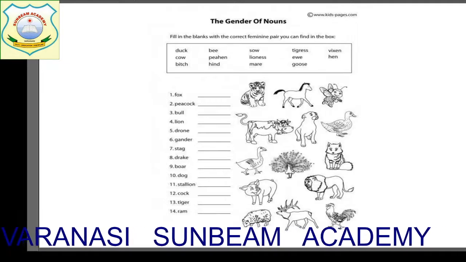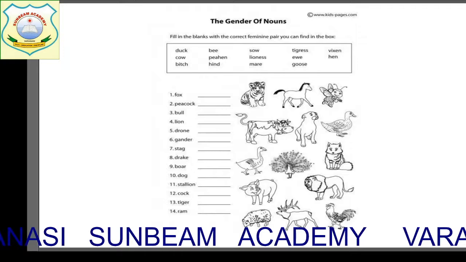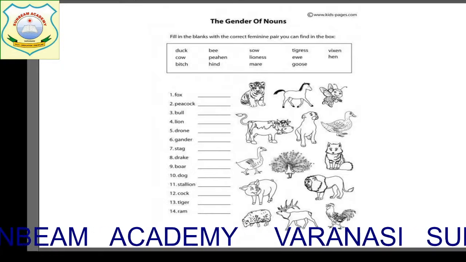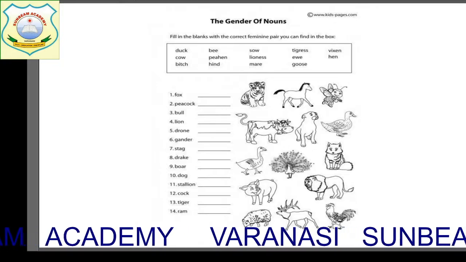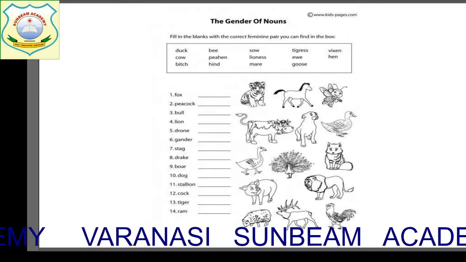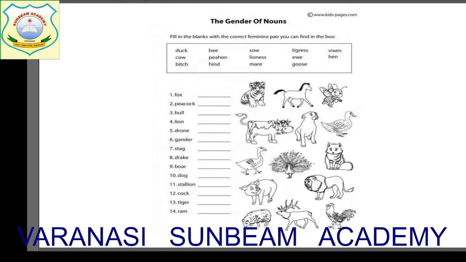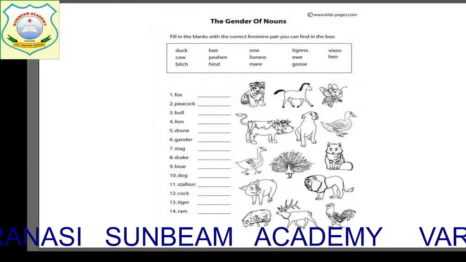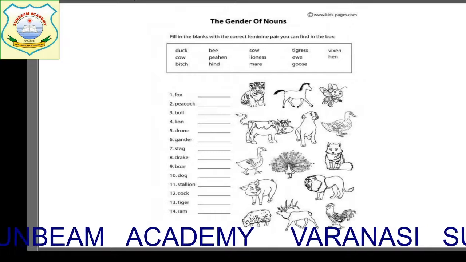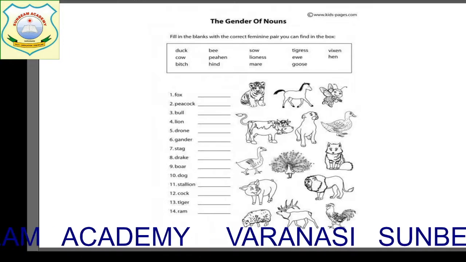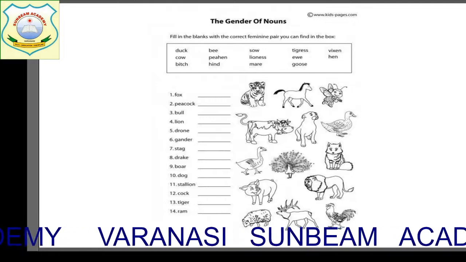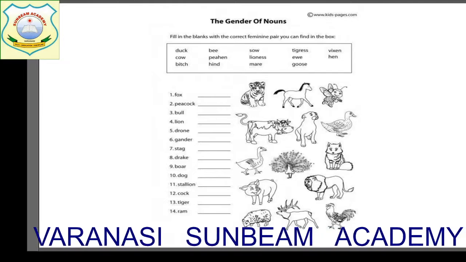The next is gander. Yes, children, see in the box. Goose. Good. The next is stag. Hind. Very good. Drake. Search, children, fast. Duck. Good. Boar. What is the feminine of boar? That is sow. It's a new word for you. Boar is a wild pig, children. And the feminine of boar is sow.